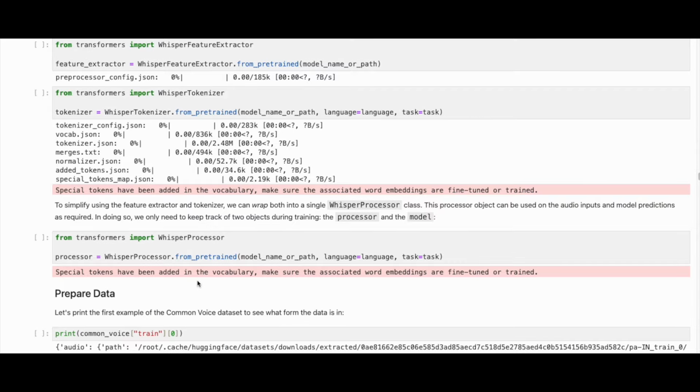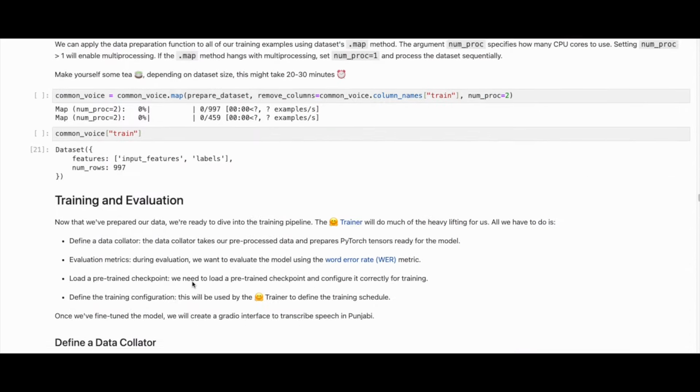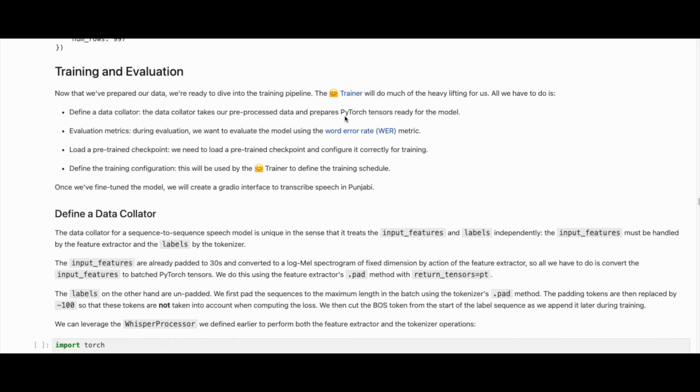Now that we've prepared our data, we're ready to dive into the training pipeline. The Hugging Face trainer will do much of the heavy lifting for us. All we have to do is define a data collator. The data collator takes our pre-processed data and prepares PyTorch tensors ready for the model. Evaluation metrics. During evaluation, we want to evaluate the model using the word error rate as our metric.